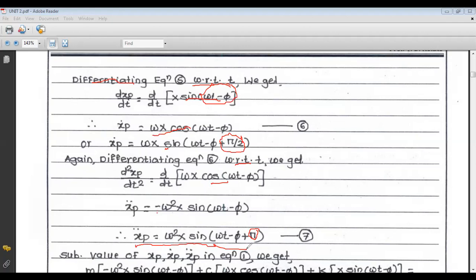Okay, so by differentiating equation number 5, that is xp, we get xp dot and xp double dot. So we have to substitute all these values xp, xp dot, xp double dot in equation number 1. Now what is equation number 1? That is m x double dot plus c x dot plus kx equals f0 sine of omega t. So this is our equation number 1. So we have to put all these values.